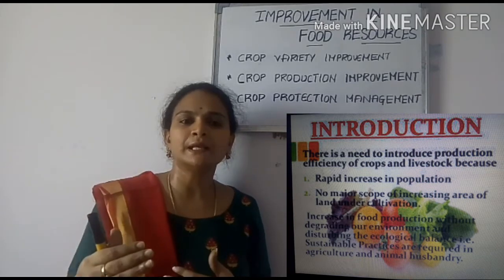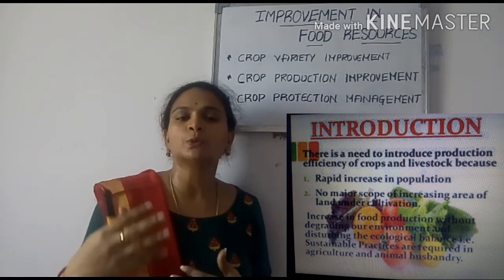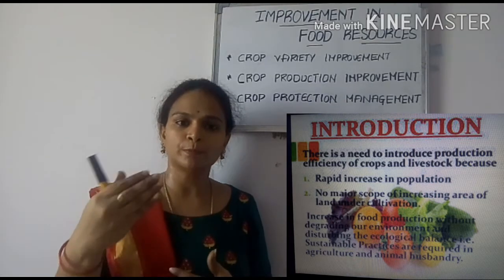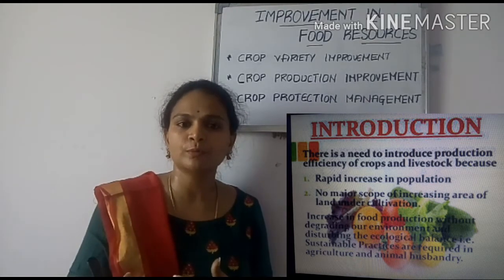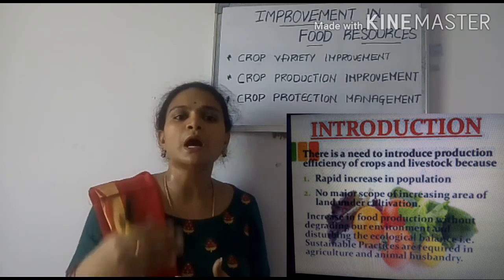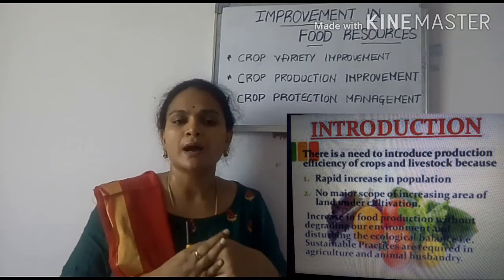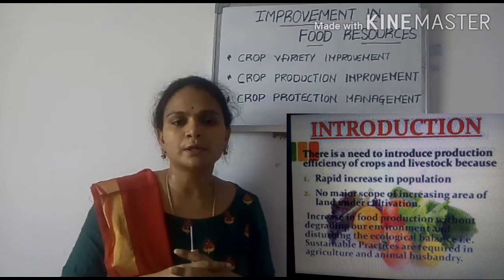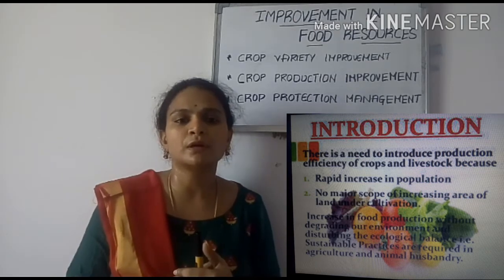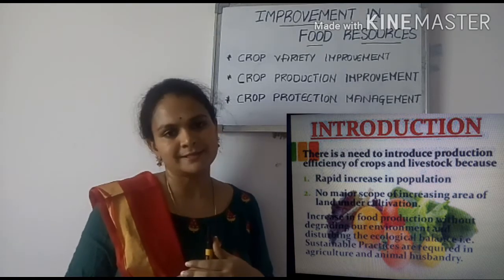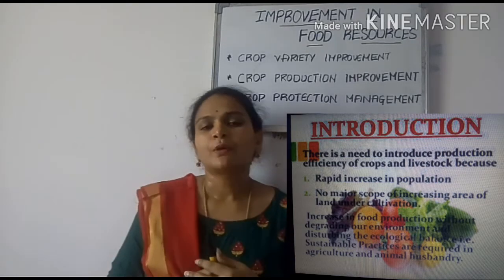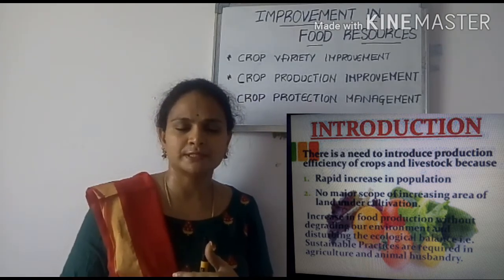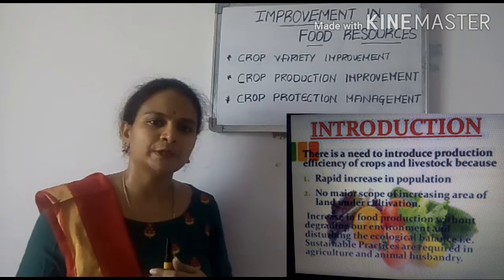Okay, so basically we are going to learn two important topics in this lesson. They are how to improve production in crop improvement, and how to increase the yield in animal husbandry. These are the two key main things we are going to learn in this lesson. Okay, next, children, if we discuss cultivation first, what are the different crops we grow in India?